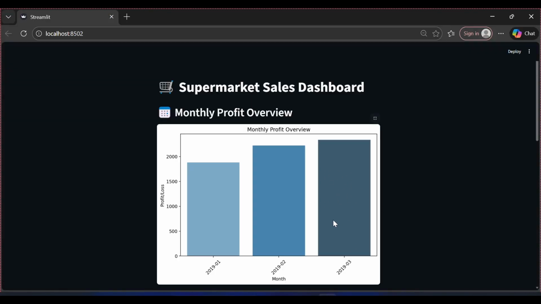This bar chart shows the supermarket's profit for each month. The x-axis represents the month, the y-axis represents the profit. From this graph, the owner can easily see which month has the highest profit and which month has the lowest profit. This helps in planning inventory, offers and marketing strategies for future months.